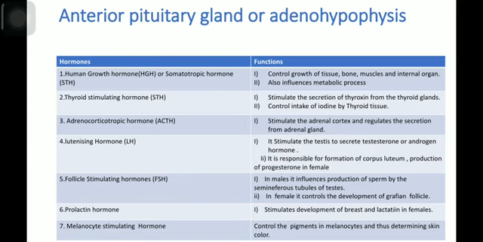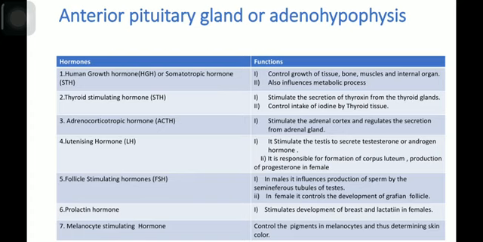by the growth of the body, which actually takes place through the growth of the bone, muscle and the internal organs. Thyroid stimulating hormone, TSH. This hormone stimulates the secretion of thyroxine from the thyroid gland. Thyroid stimulating hormone also controls the intake of iodine by thyroid tissue.